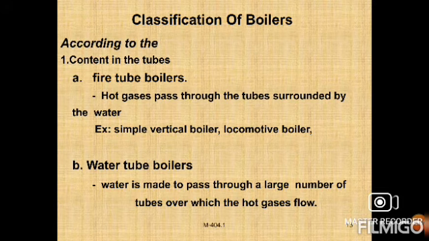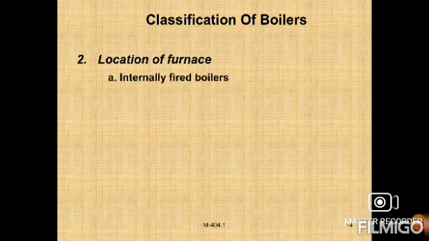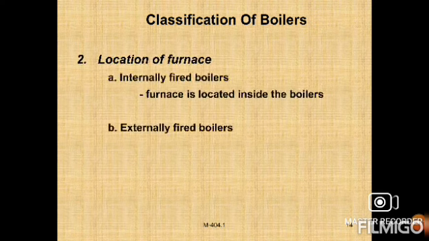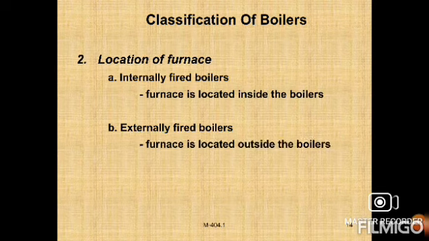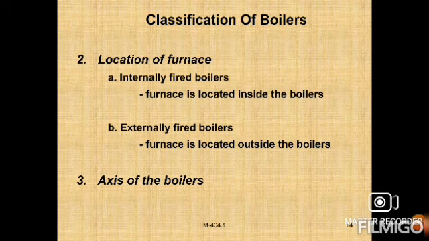Next, location of the furnace. In internally fired boilers, the furnace is located inside the boiler. In externally fired boilers, the furnace is located outside of the boiler. Axis of the shell means vertical boiler or horizontal boiler.